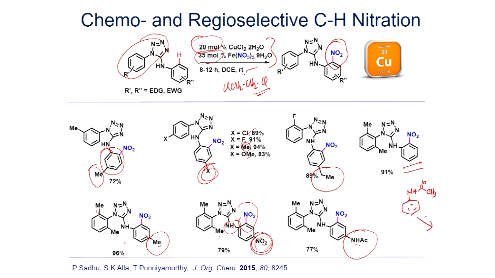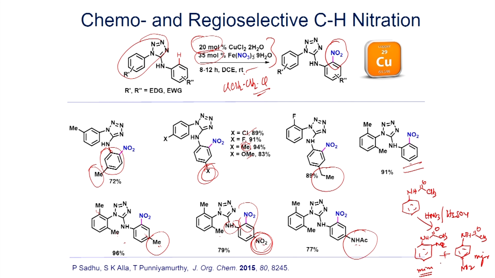when you do the nitration with HNO3 and sulfuric acid, you will always end up with a mixture of compounds. So, this is major, this is minor, that means both in reasonable amounts.